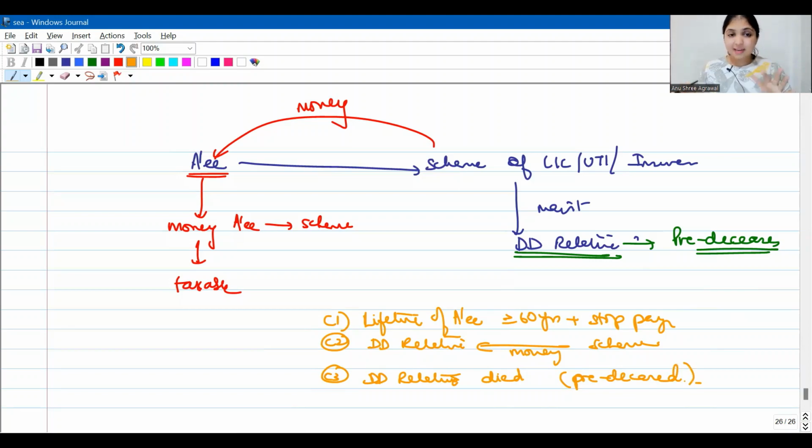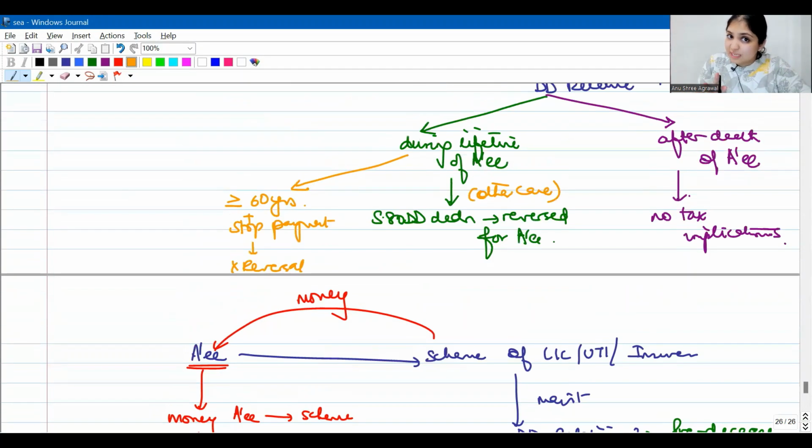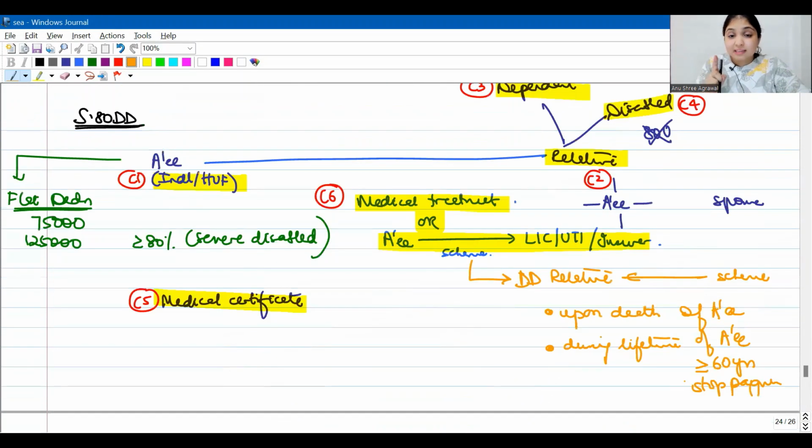See, understand, there are two types of schemes that are allowed. Schemes where the dependent disabled relative gets money after the death of the assessee, and schemes where the dependent disabled relative gets money from the scheme during the lifetime of the assessee, but after he has reached at least 60 years of age and has stopped making payment. These two kinds of schemes are allowed. In these two situations, when the dependent disabled relative receives money, there is no reversal for the assessee.